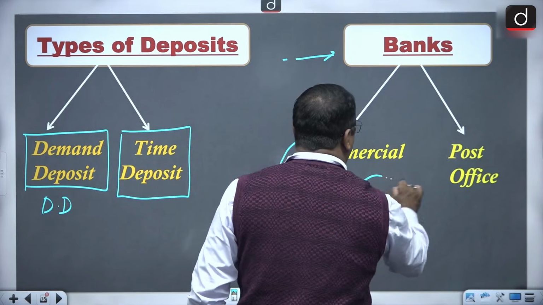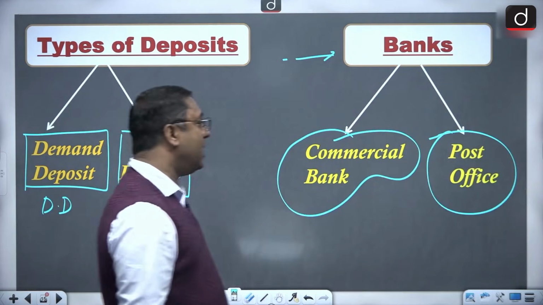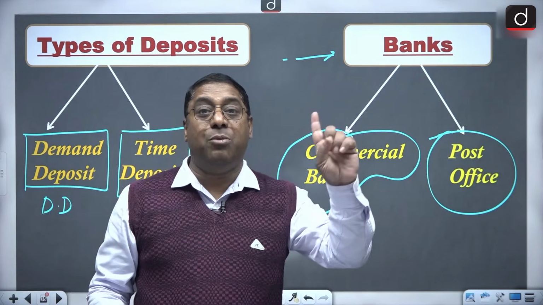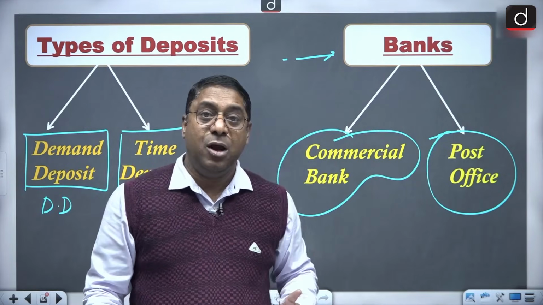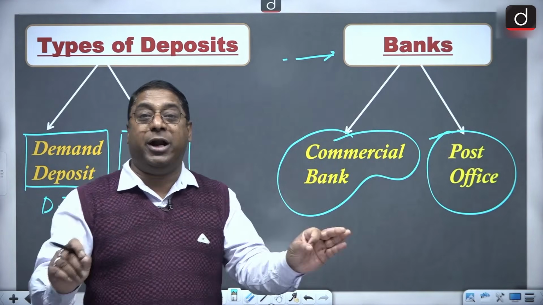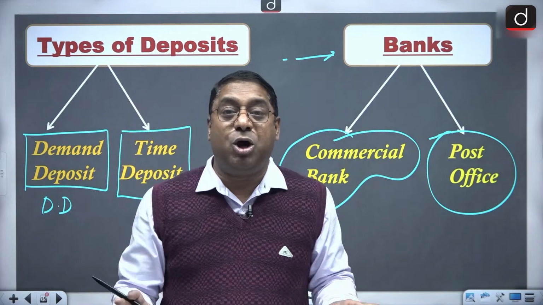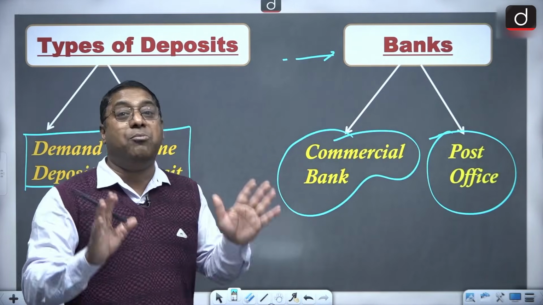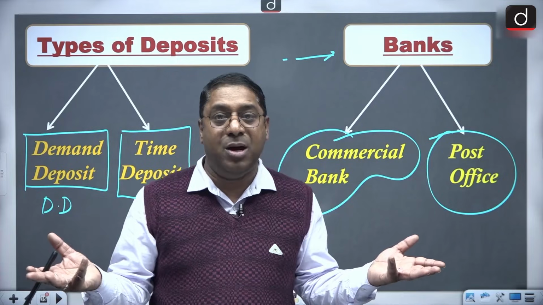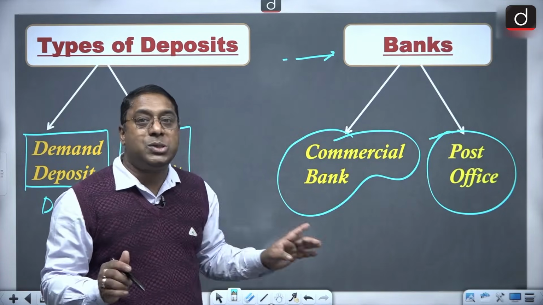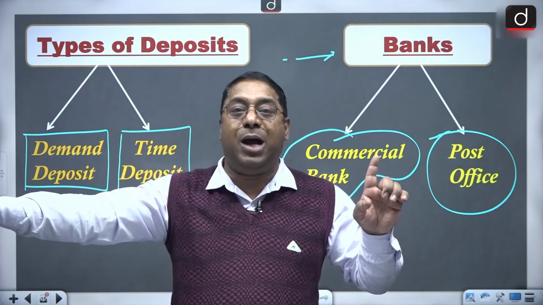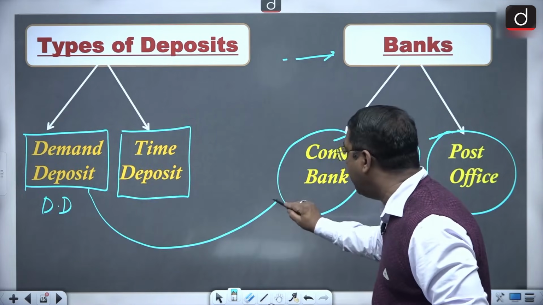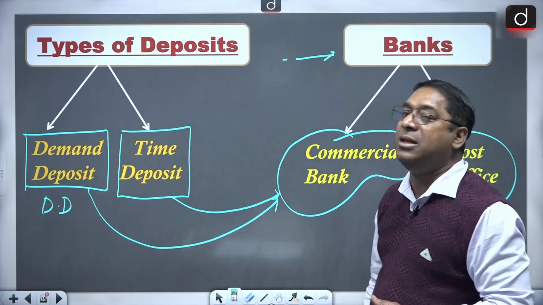Now here we are talking about two banks. One is the post office and one is the commercial bank. We all know what a commercial bank is. But remember, there is one more bank, that is the cooperative banks. We are not going to involve the cooperative banks in the money supply, because the cooperative banks work for welfare purposes. But commercial banks, their main motive is what? To earn profit. So that's why here, when we are talking about banks, instead of including cooperative banks also, we will only take commercial banks. That is the demand deposits in the commercial bank and the time deposits in the commercial bank.